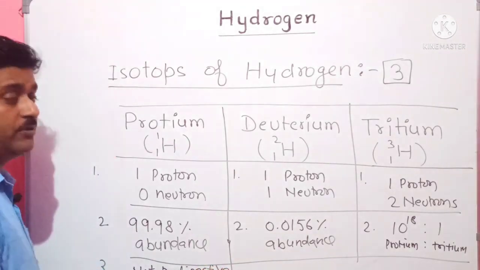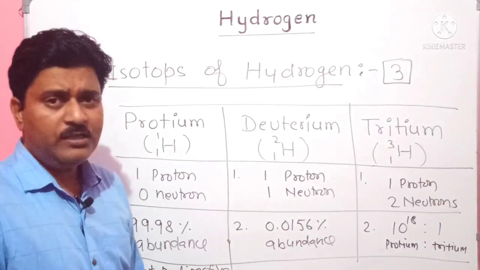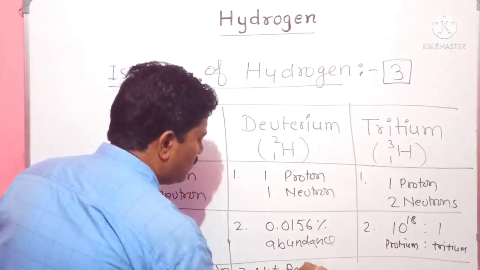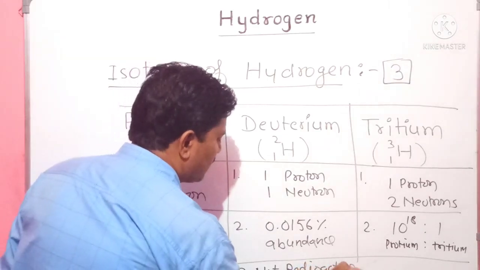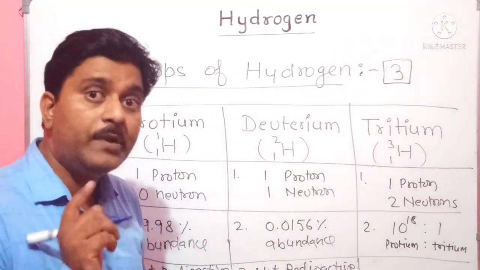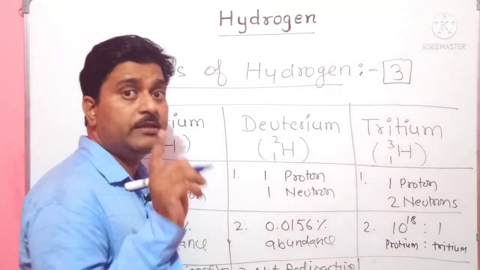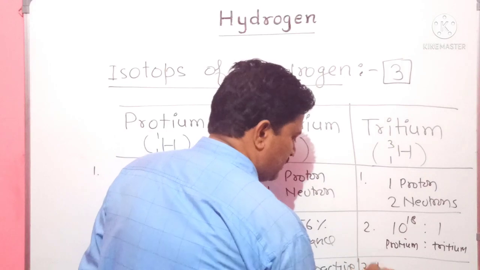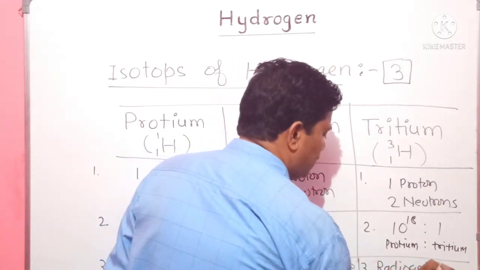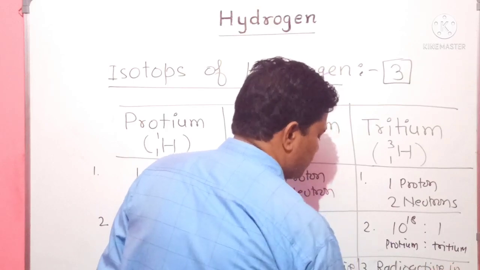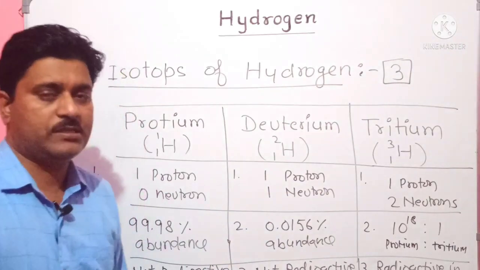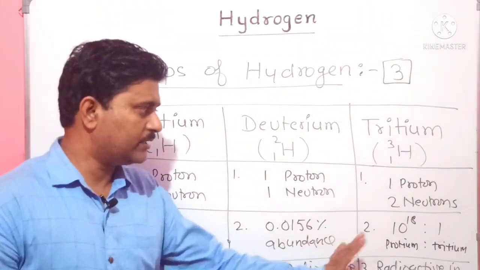Deuterium is also not radioactive, but tritium is radioactive in nature. It emits radiations, so it is radioactive.